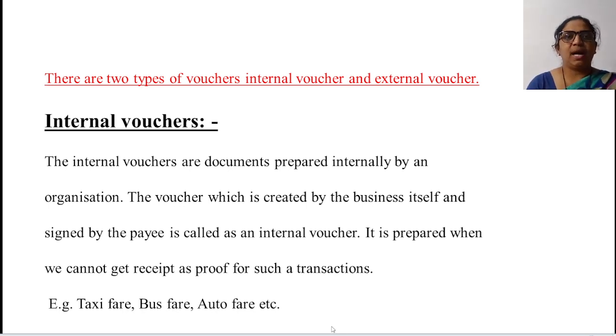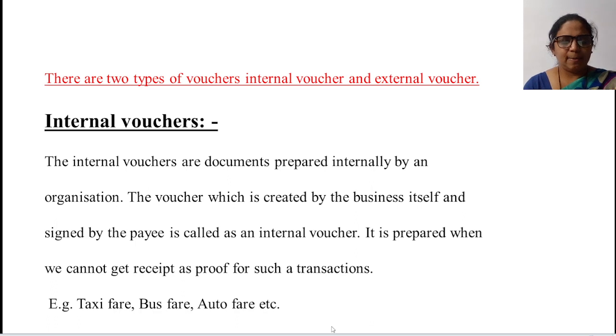Now when you hire a taxi to go from one place to another, in a meter only the bill is there, that only you have to pay. Okay, for that does he give you any receipt? No. Just like that, bus fare is there. When you enter the bus, you purchase the ticket from the conductor, that only you are going to have like a proof. For bus you can have it.